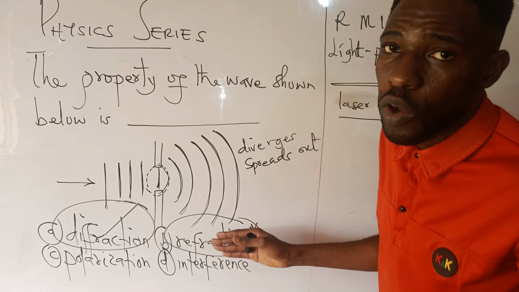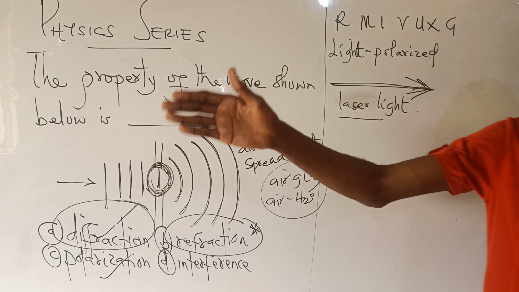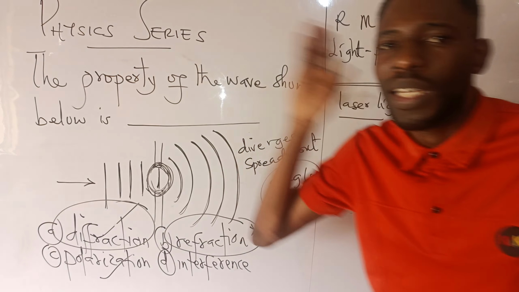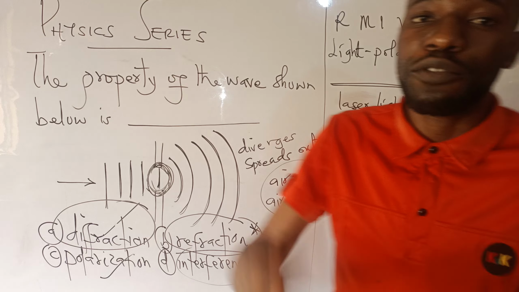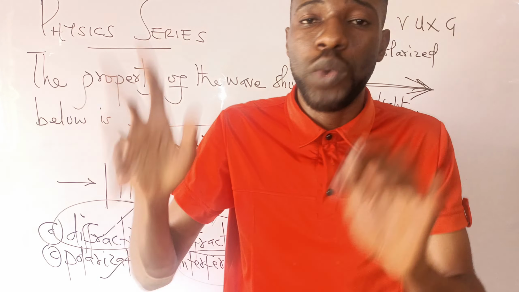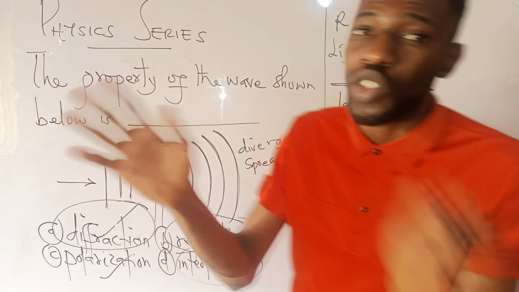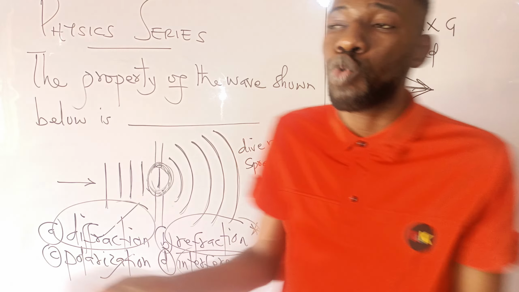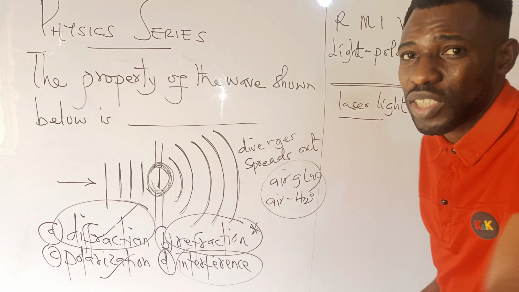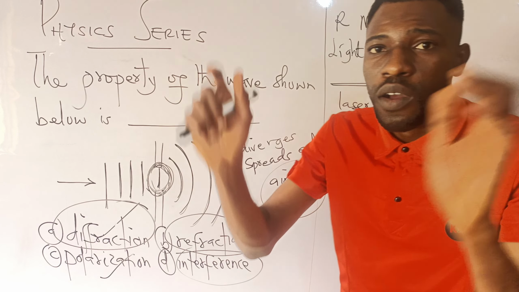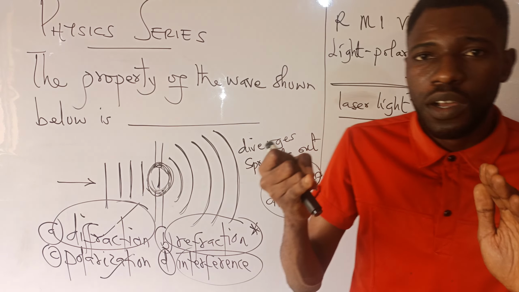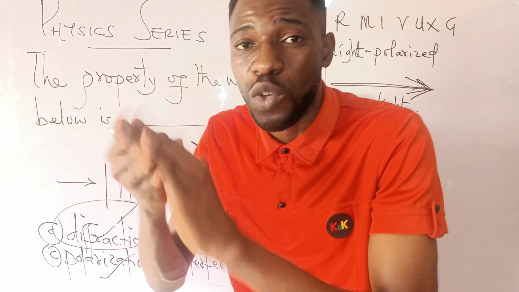Polarization is simply the movement of a light ray in one single plane. Now, interference: for interference to take place, we must have two waves. We're looking at the superposition, or overlapping, of two waves that have the same source, the same frequency, the same wavelength, and are coherent.